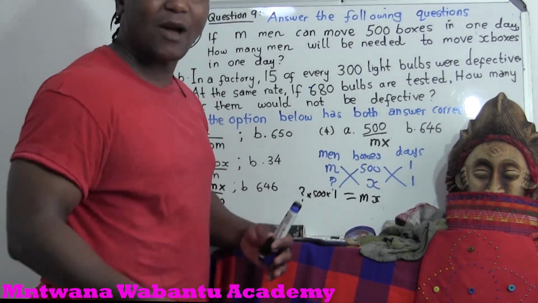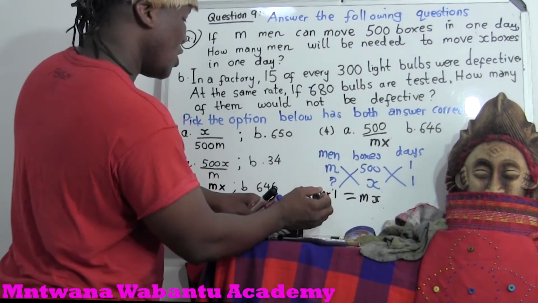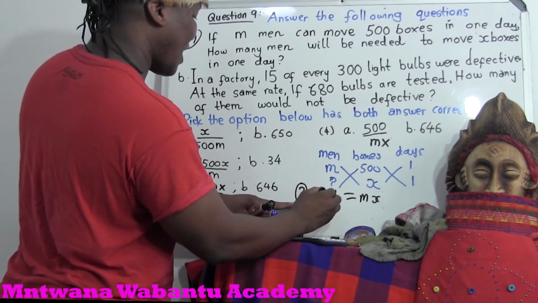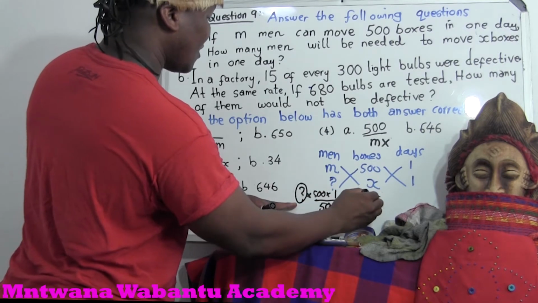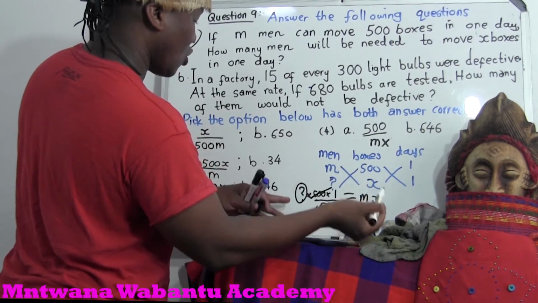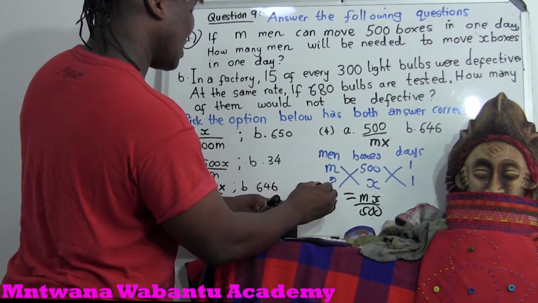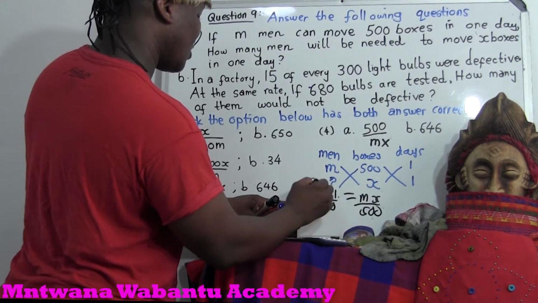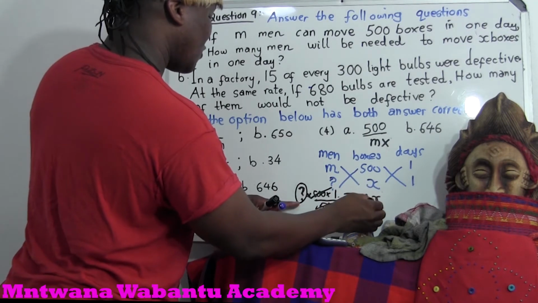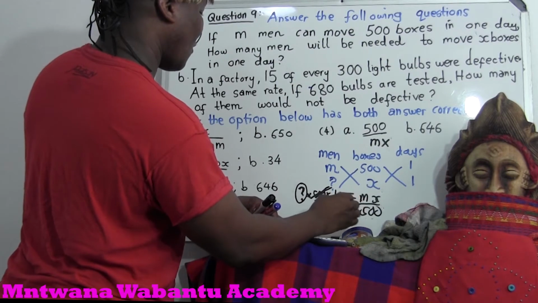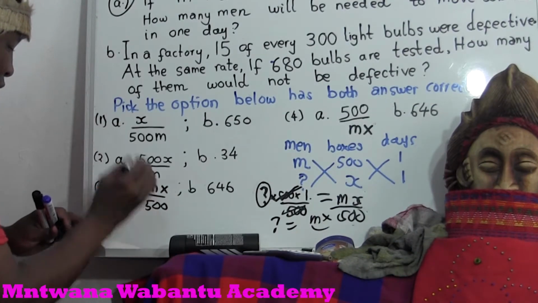So anything times 1 is that. So we're looking for this question mark, the number of men. So we divide by 500 throughout. Divide by 500 because we don't need this 500. So now we are left with what we're looking for, because this we don't need. Divide. So now it's going to be MX over 500, because this and this cancel. So the question mark equals MX over 500, which is the answer here.